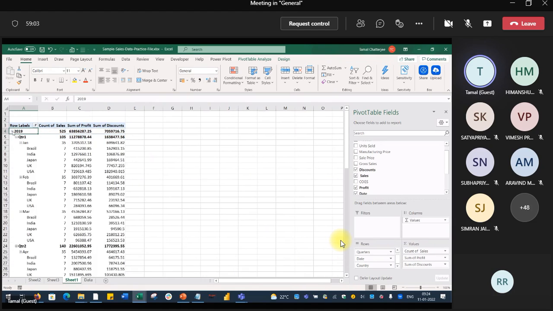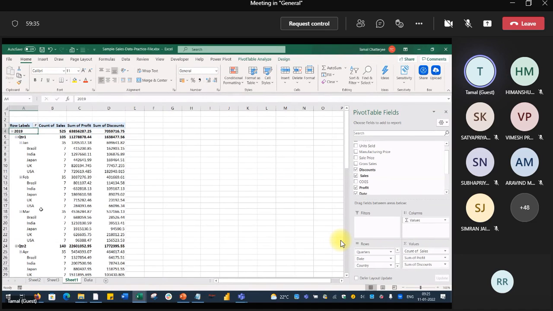All dimensions are there: quarter, month, country, all dimensions are there, but only the 2019 data. So it has all the dimensions, but a subset of data. So that is the Ludo dice. It has not lost its dimensions. So that is dice.